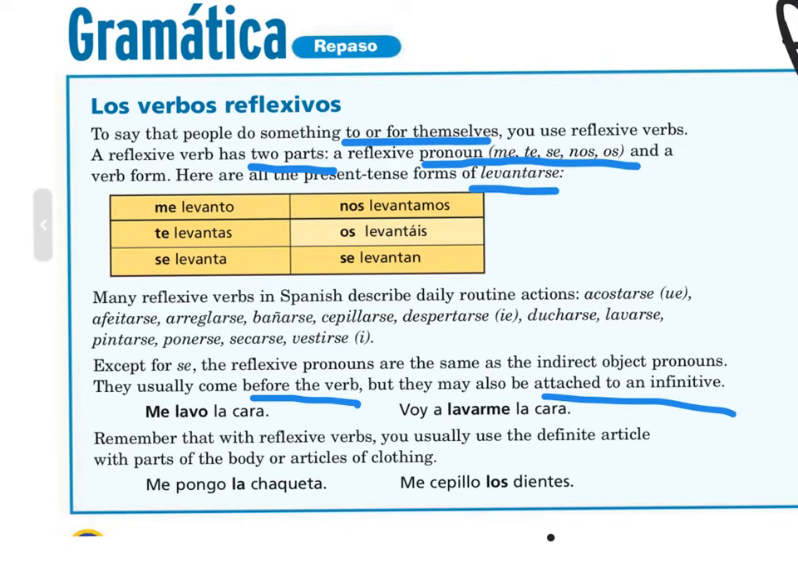Also, when we're using reflexive verbs to talk about parts of the body or articles of clothing, I use the definite article. Remember, the definite articles are el, la, los, or las. So I don't say me pongo mi chaqueta. I say me pongo la chaqueta. Me cepillo los dientes. And I know that those belong to me because of the pronoun that was in the sentence.